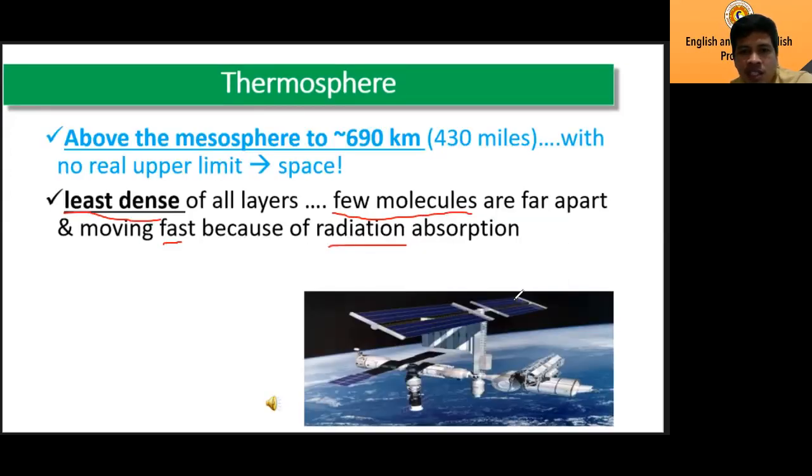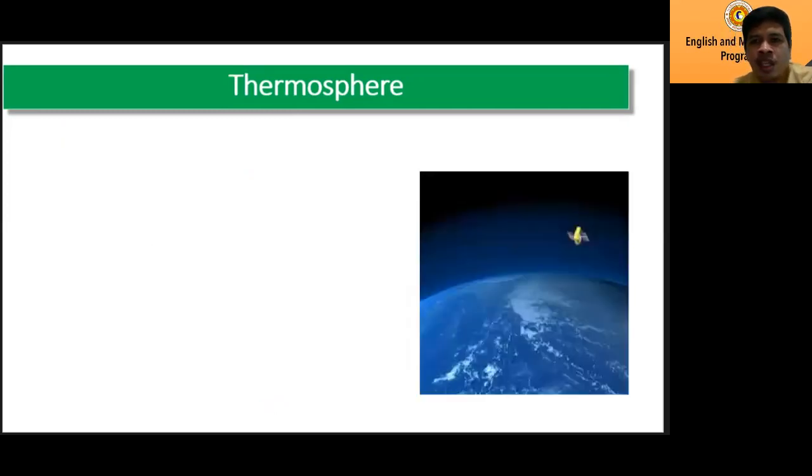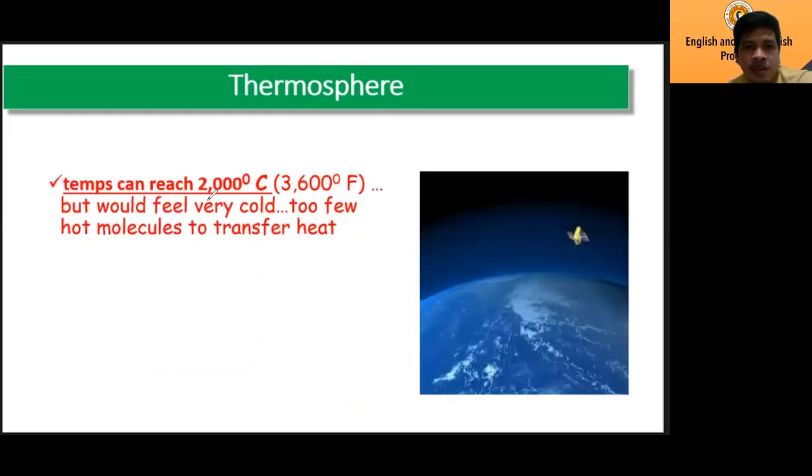What else? Some satellites are found in here. You can see satellites orbiting around this layer of the atmosphere. The temperature can reach 2000 degrees Celsius. The temperature is very high, but it would feel very cold. It's odd, right? Because the temperature is very high, but it could feel very cold.